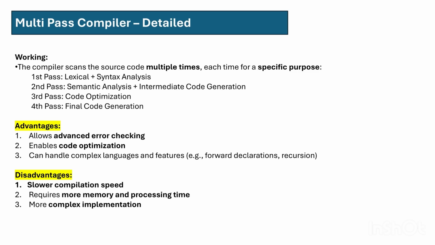The advantages of a multiple pass compiler are that it allows advanced error checking. It enables code optimization. It can handle complex languages and features, for example forward declaration and recursion.